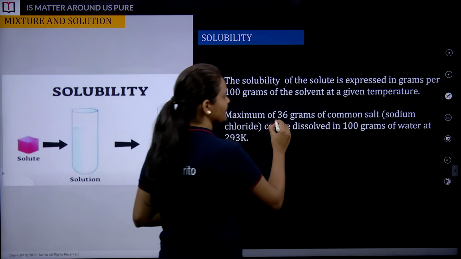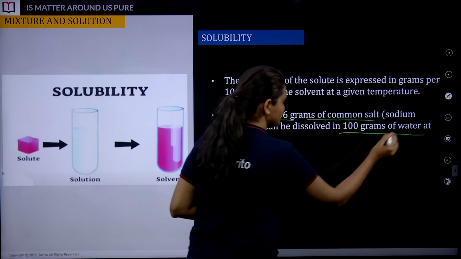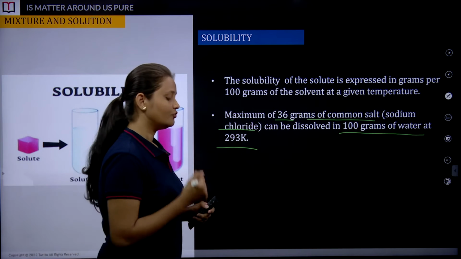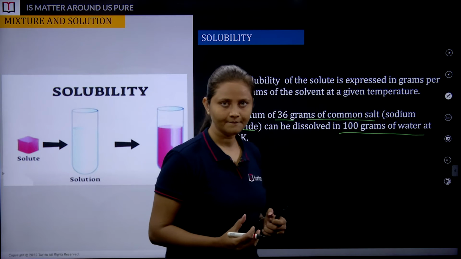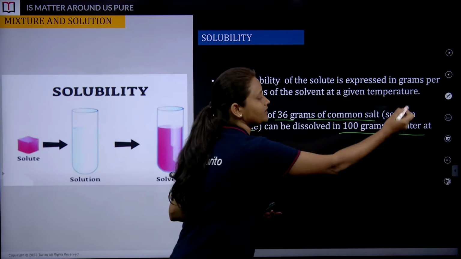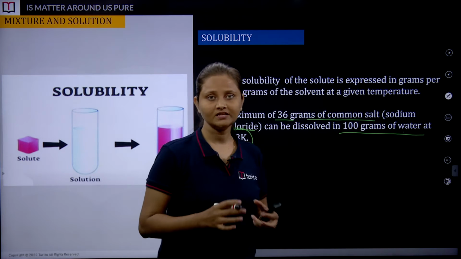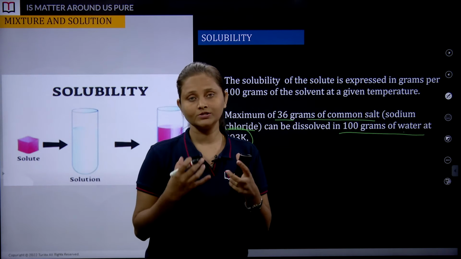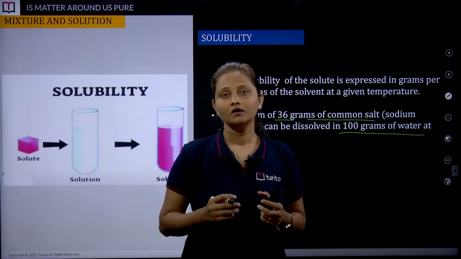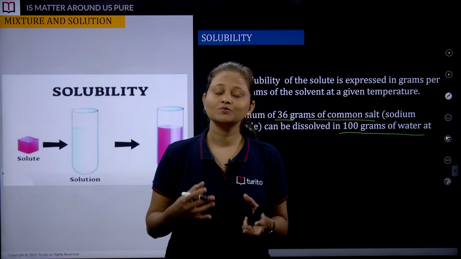Maximum of 36 grams of common salt, which is nothing but sodium chloride, can be dissolved in 100 grams of water at 293 Kelvin. So yes, that is what we have discussed. So tell me, what is the solubility of sodium chloride? What is the maximum capacity of that solute to get dissolved in 100 gram of water? At what temperature? 293 Kelvin. Students, we know that temperature is nothing but the degree of hotness or coldness of that particular matter or body or substance. Correct? And we know that it has Kelvin and degree Celsius, even Fahrenheit. These are scales or units which we use.